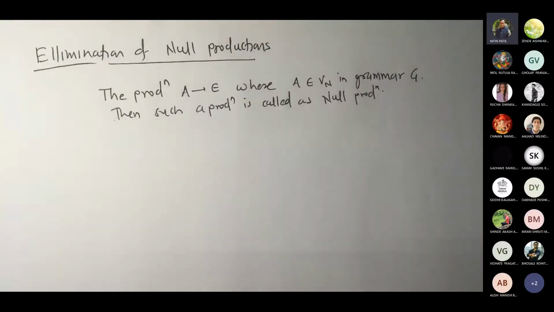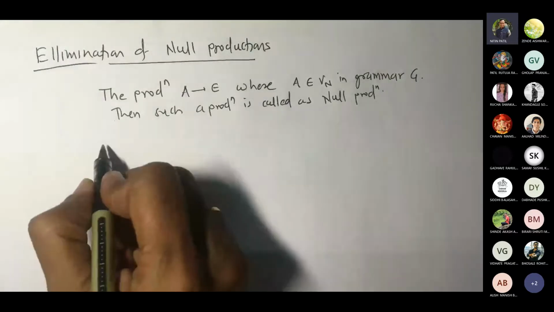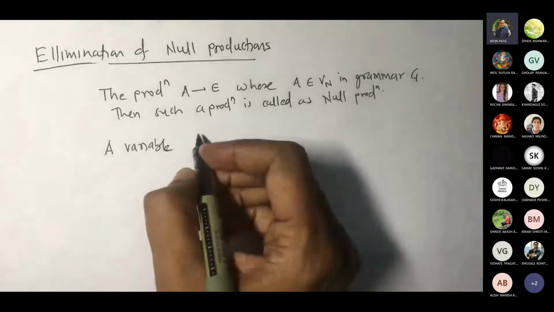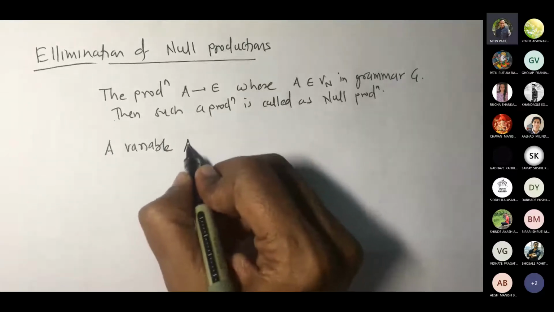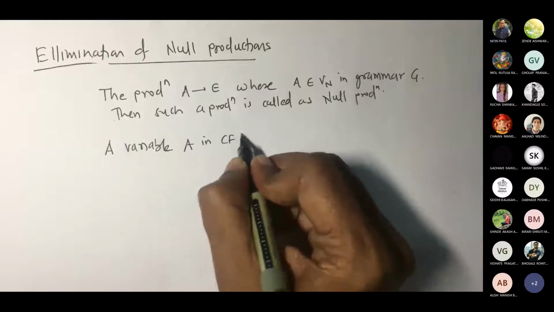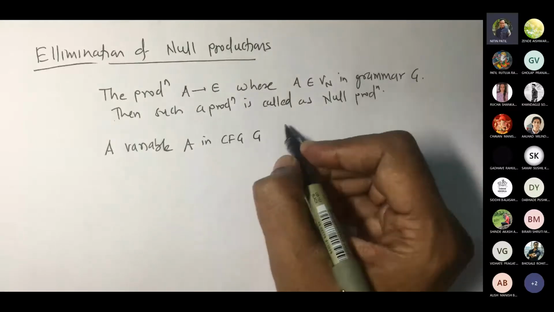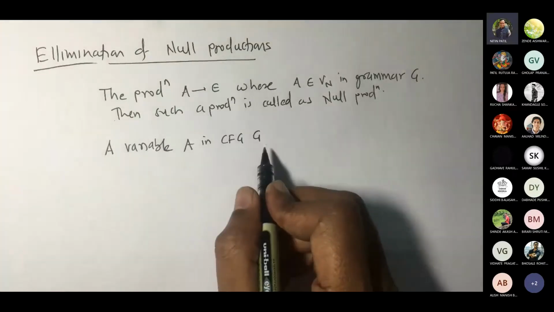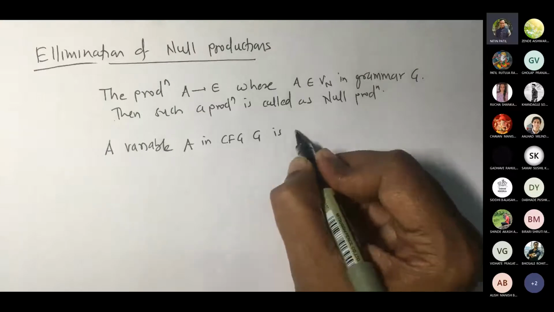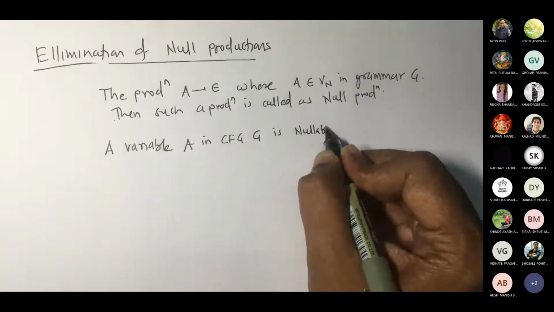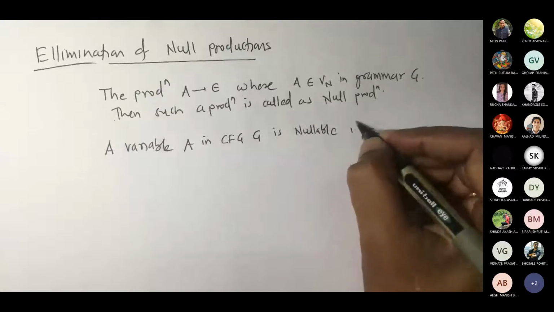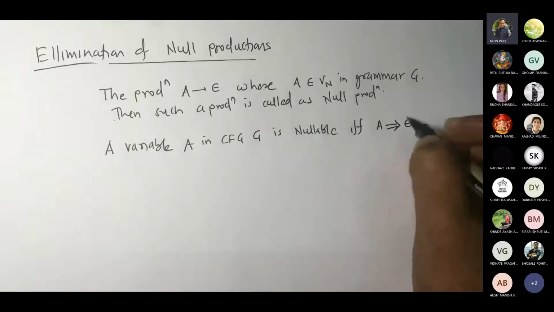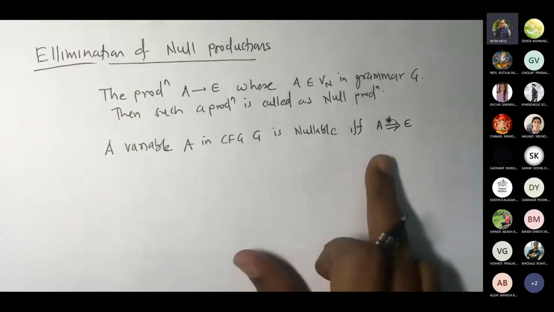Now, when we talk about a variable, what should we call that variable? A variable A in CFG, context free grammar G, is nullable if and only if A derives epsilon in multiple steps.